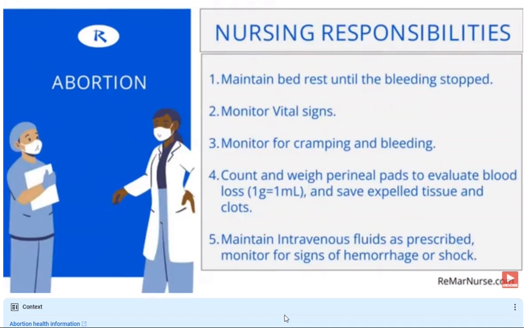So our nursing responsibilities for a patient who has an abortion are, again, maintaining bed rest, especially if there's bleeding. That is one of the things we want to absolutely do. Monitor the vital signs of the mother, and monitor for cramping and bleeding. Count and weigh the perineal pads for blood loss. If you're weighing a pad for NCLEX, know that 1 gram equals 1 milliliter. And if during your care as a nurse, a woman passes any tissue or blood clots, those may want to be evaluated by the healthcare provider. So we would tell the mom to save those pads. Then intravenous fluids as prescribed, and monitoring for signs of hemorrhage or shock.